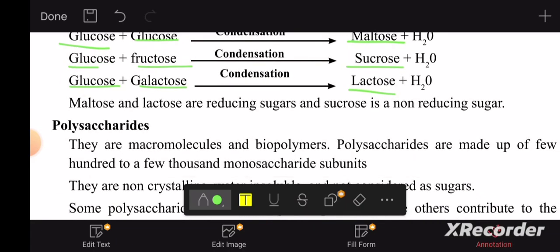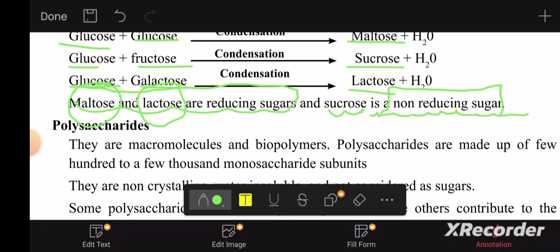This is going to be a very critical point now. Maltose and lactose are reducing sugars, which means they can reduce others and oxidize themselves. But sucrose is going to be a non-reducing sugar. Really important point. They are testing this in MCQs and structured essays. So sucrose is a non-reducing sugar. It can't reduce others. So the misconception that disaccharides are all reducing is wrong, because out of disaccharides, sucrose is a non-reducing sugar.